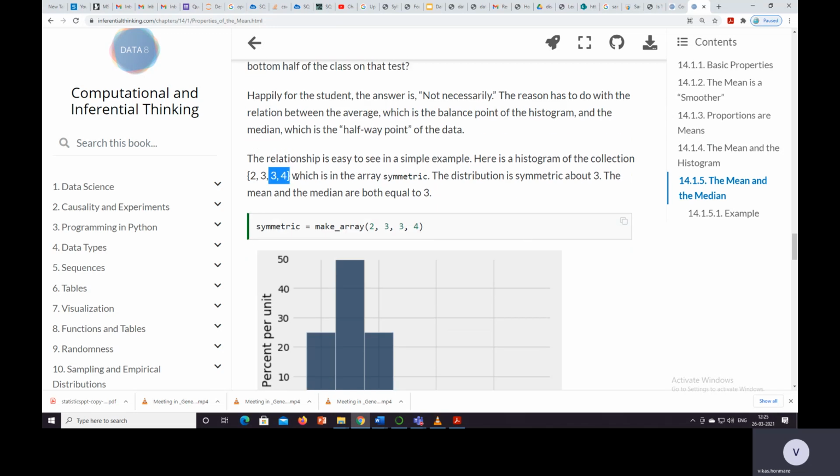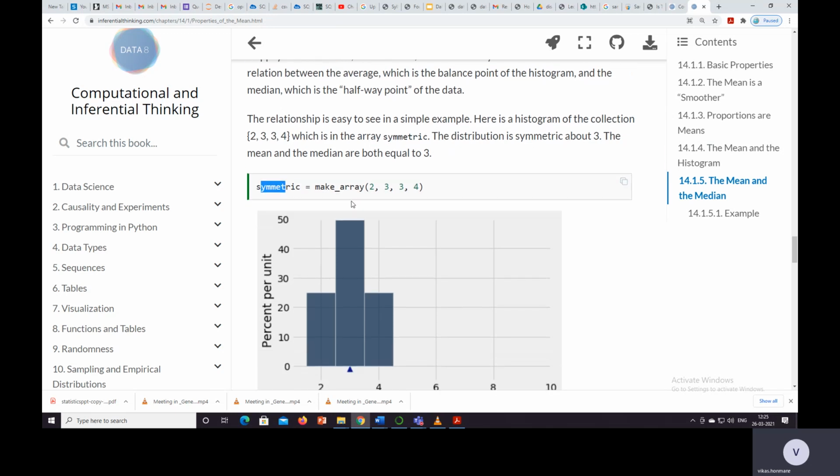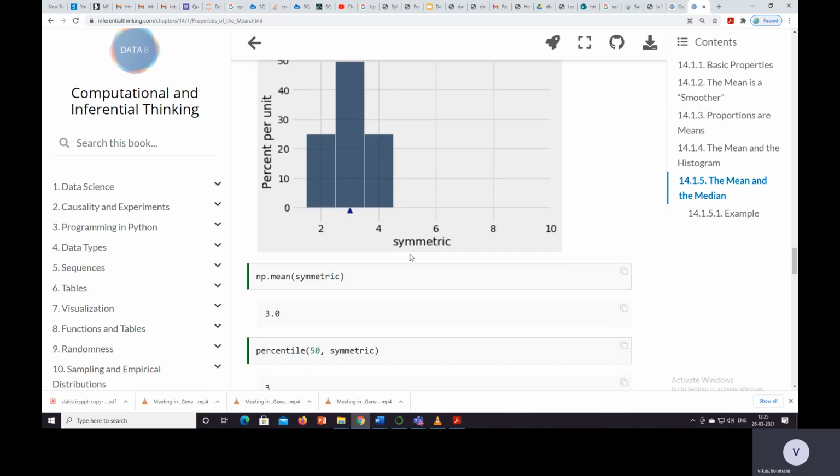Here is the histogram of the collection 2, 3, 4, which is an array that is symmetric. Let's say the new symmetric array is 2 3 3 4. So instead of 9, we have eliminated the 9 element and put the 4. The distribution is symmetric about 3. Now if we compute the mean, we get a mean of 3. The mean and median are both equal, which is 3.